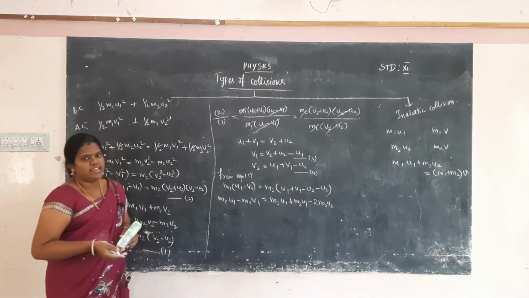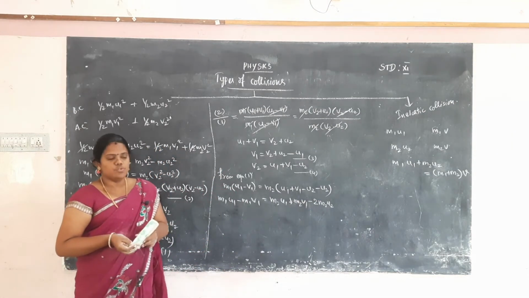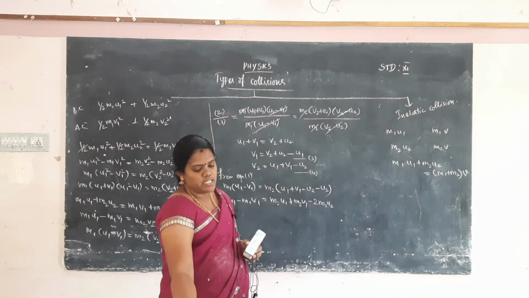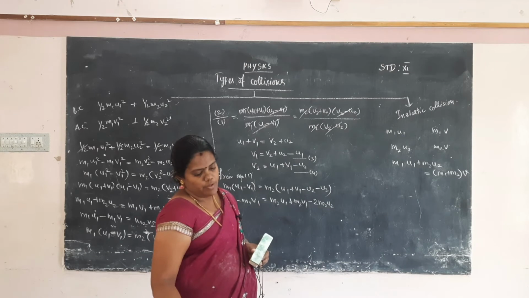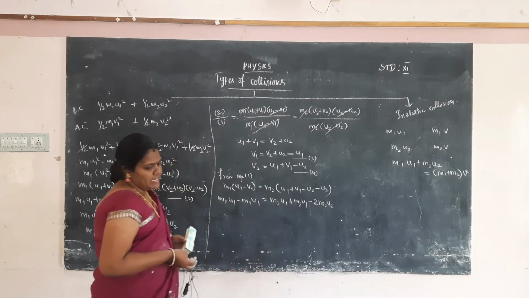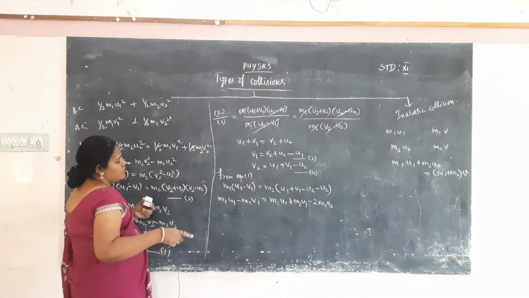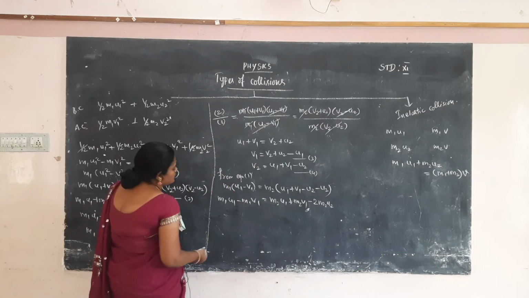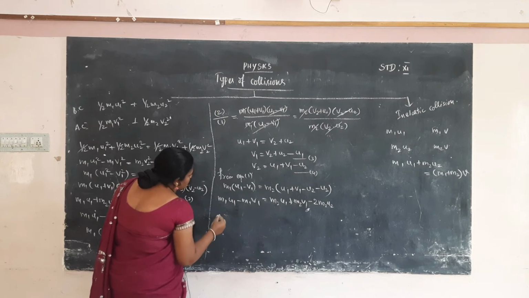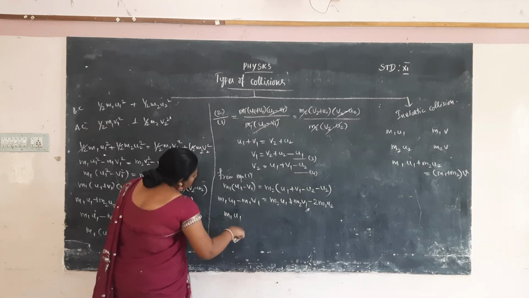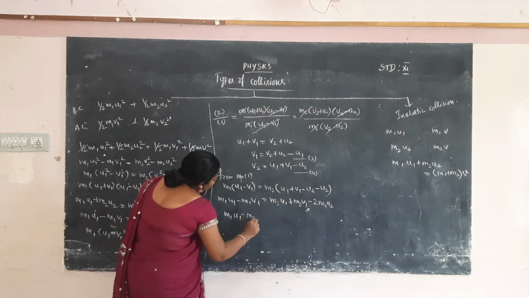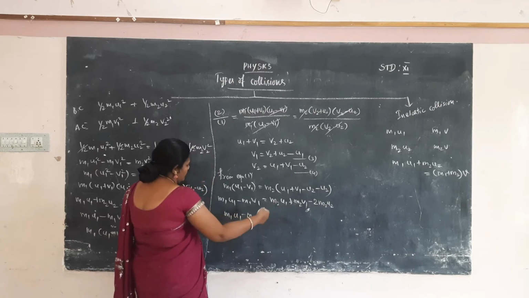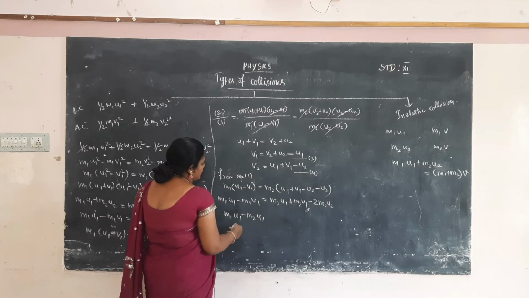Now we want to calculate the v1 value. Where is v1? The u1 terms we take to one side: m1 u1 minus m2 u1, because the m2 u1 term is on the right hand side and has to be taken to the left hand side.